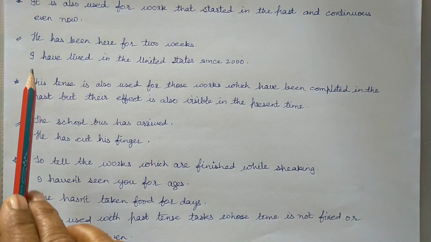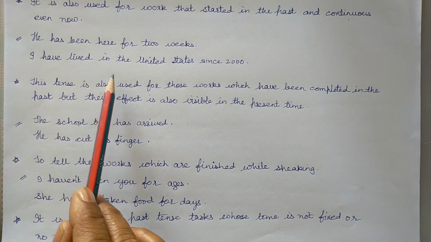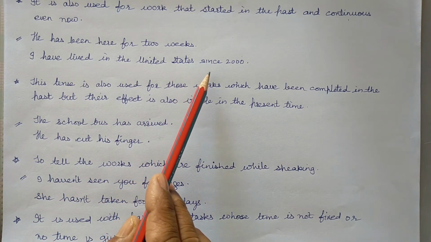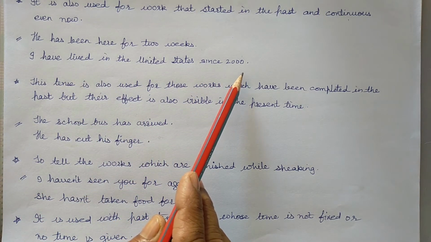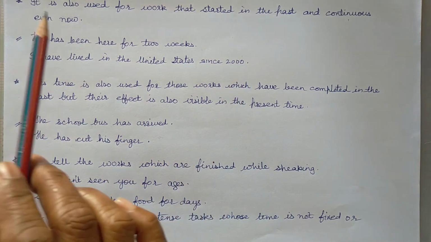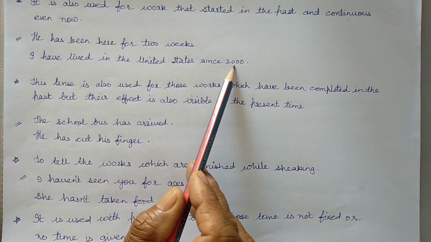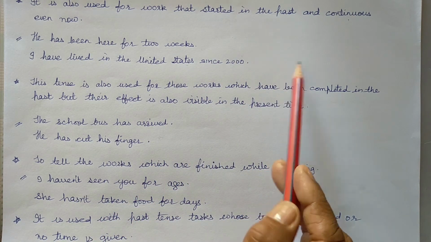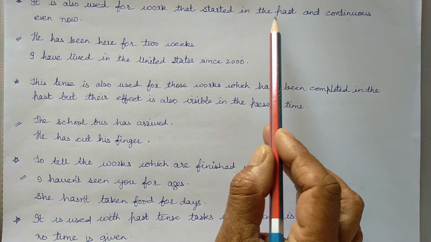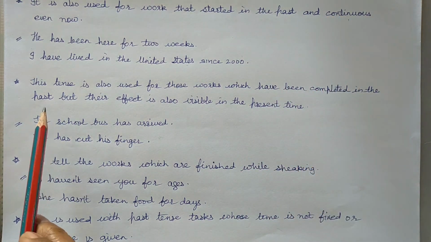In the second, I have lived in the United States since 2000 and still living here. Started in the past and continuous.